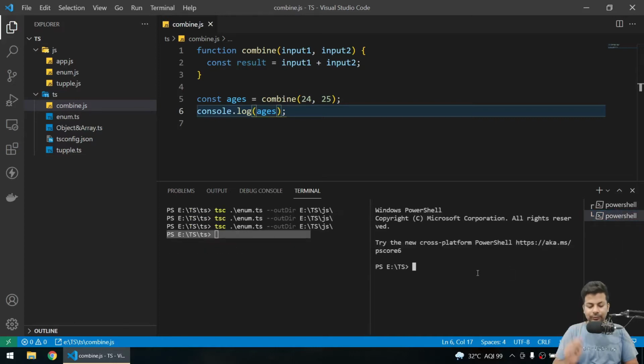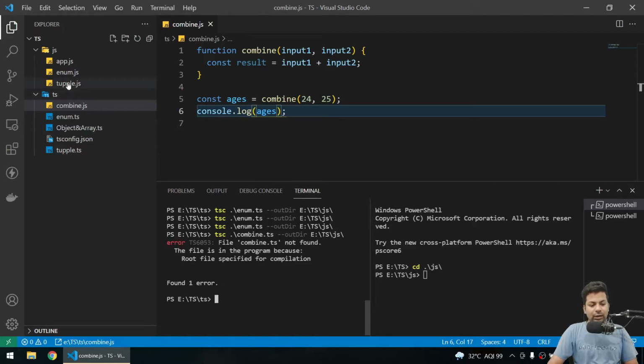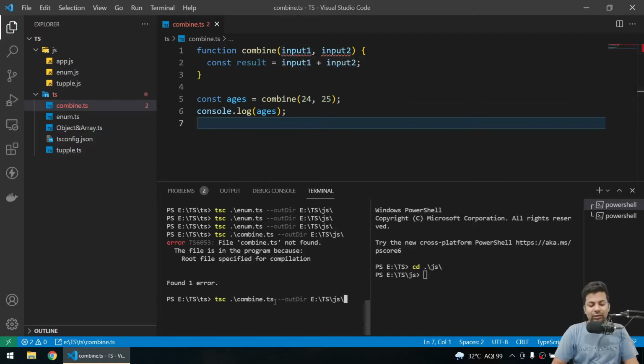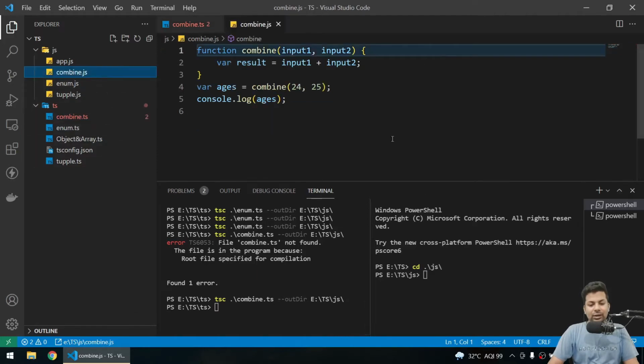Delete this and say cd .js. Yeah, now in here I'll say tsc combine.ts. I got a combine.ts not found error. Okay, sorry guys. Yeah, so you can see it's showing an error, because you have implicitly told it that it will be any. Okay, no problem, but I will still run it, and I got the file combine and you can see here.